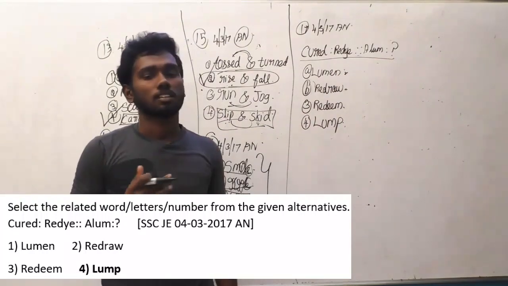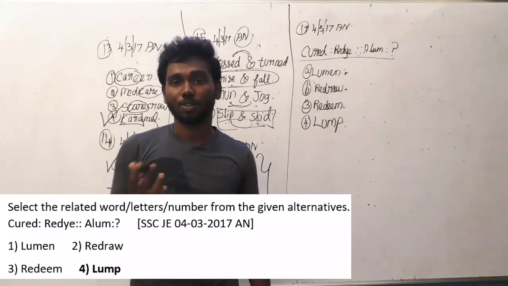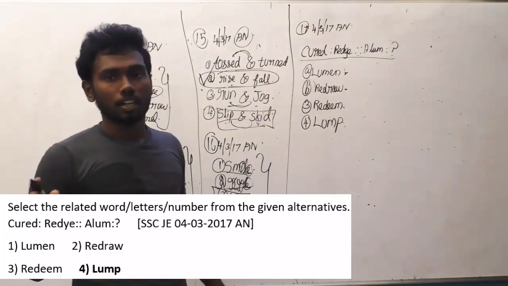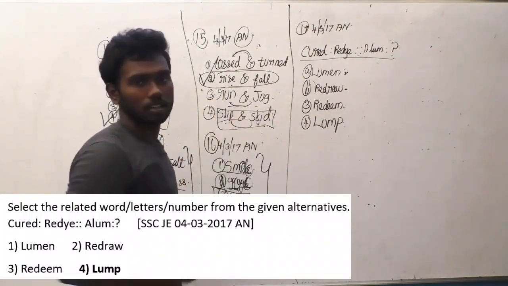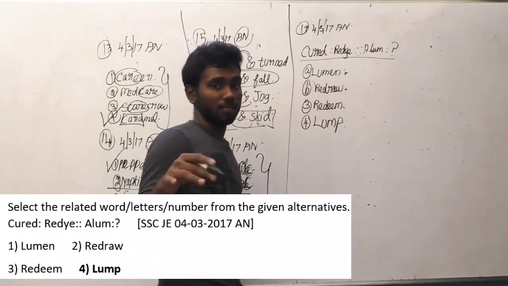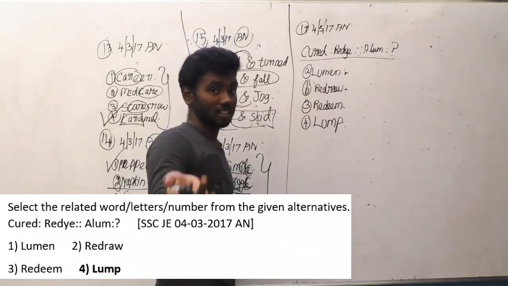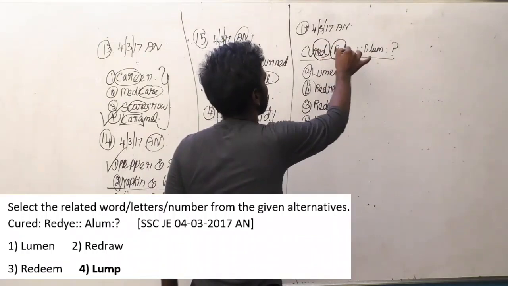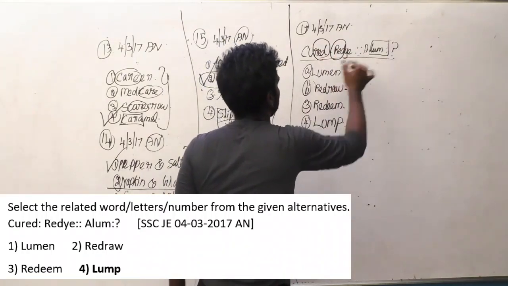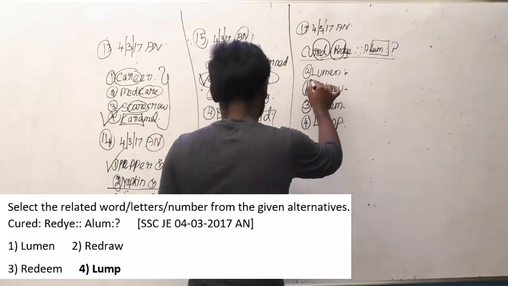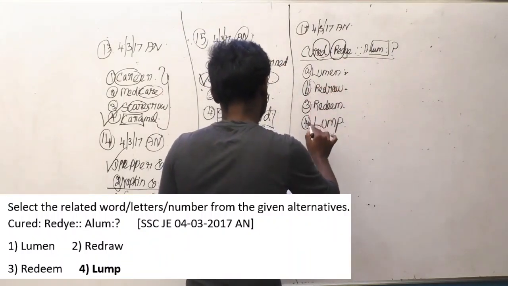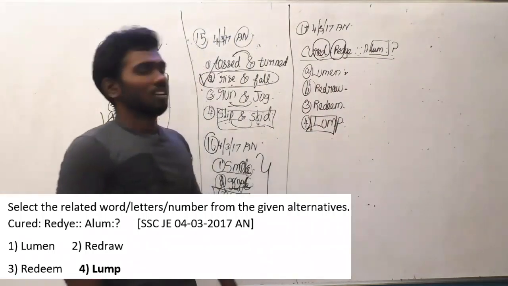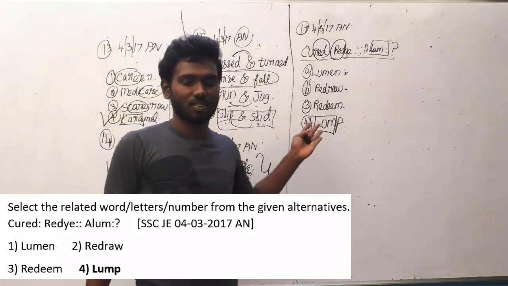Actually there is a logic here, an easy logic. If you know the logic, you can find it easily. You can pause the video and try the options, and now I will say the logic. If you can't find it, just look at it, and this is very easy. If I said it before, you would think it is very difficult. Okay, now the logic here is... can you guess it, guys? What have I written here?